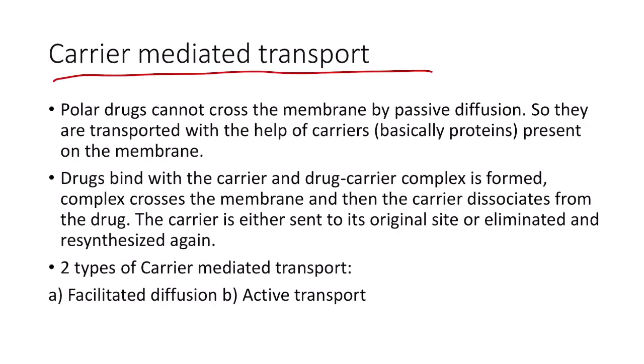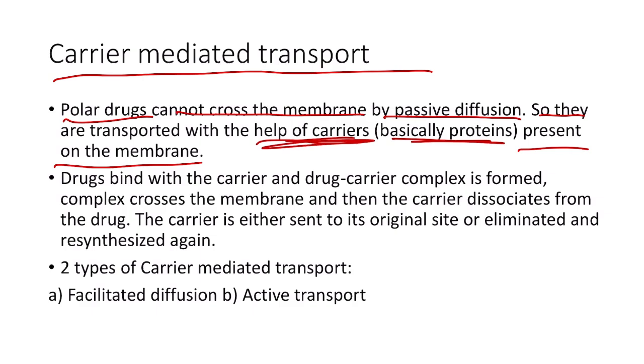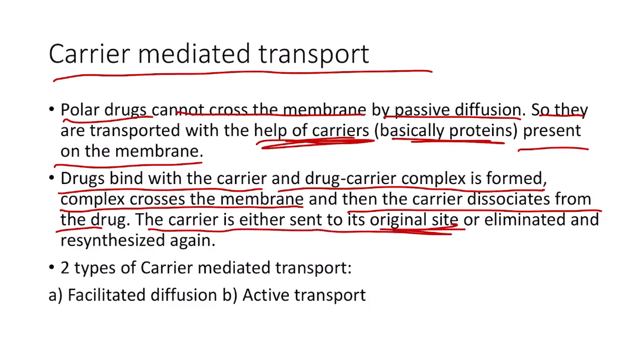So polar drugs, that is the ionized drugs, cannot cross the membrane by passive diffusion. So they are transported with the help of carriers, that is basically proteins which are present in the membrane. The drugs bind with the carrier, and the drug carrier complex is formed, and then this complex crosses the membrane, and finally the carrier dissociates from the drug. The carrier is then either sent to the original site from where it was bound to the drug, or it is eliminated and then resynthesized again.